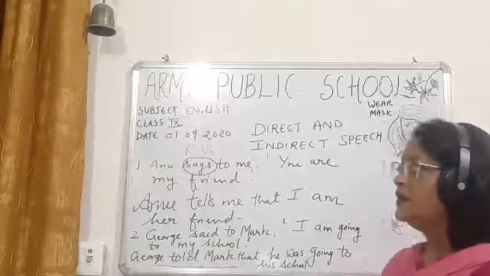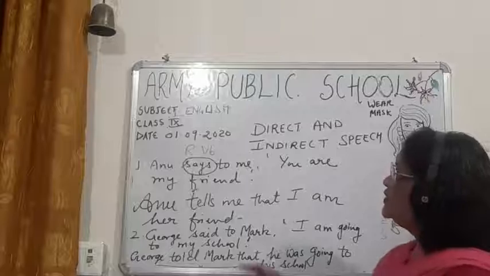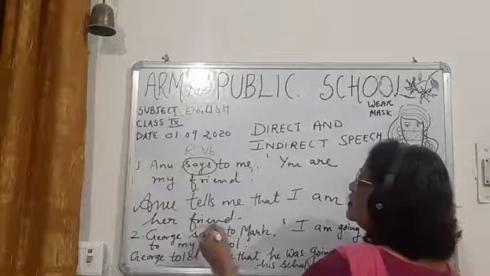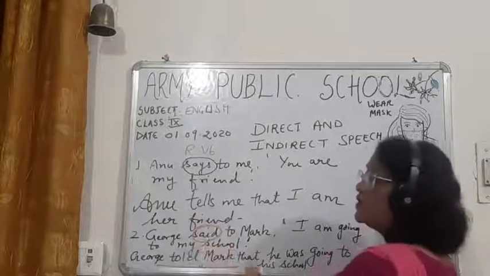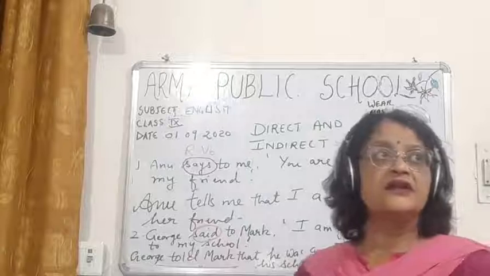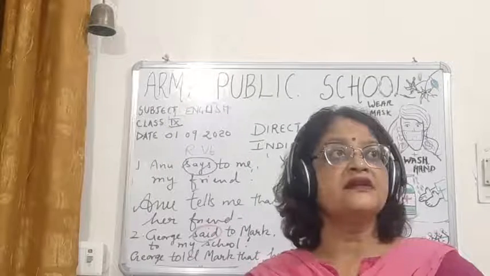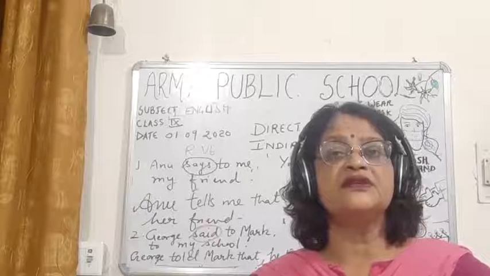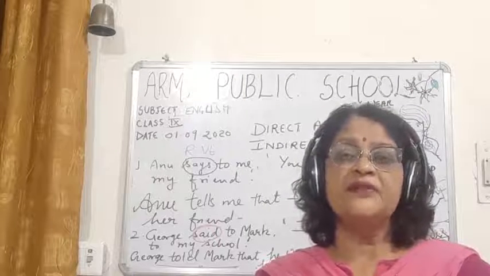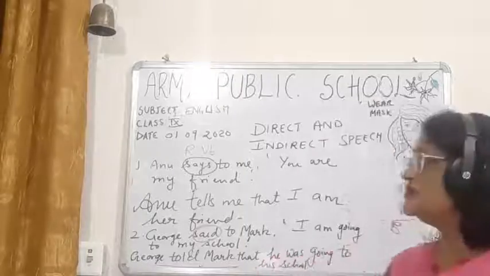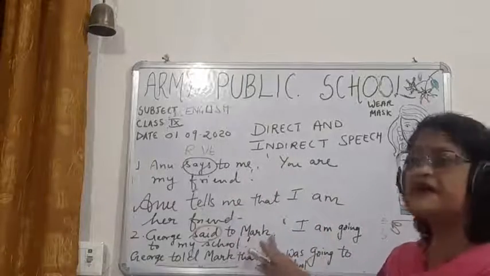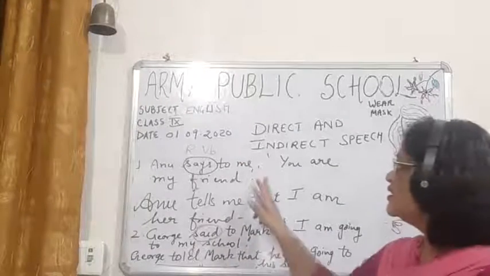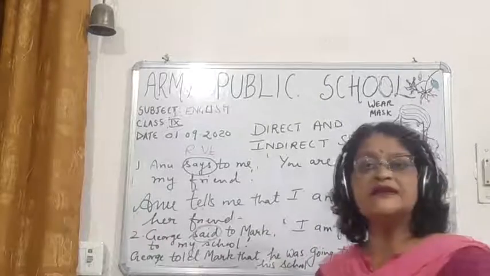Okay, now you can see the two sentences. In the first sentence, you can see the reporting verb is in the present tense, and in the second sentence, you can see the reporting verb is in the past tense. Children, this is a direct speech and this is also a direct speech. George said to Mark, "I am going to my school." This is a direct speech. Anu says to me, "You are my friend." This is a direct speech.